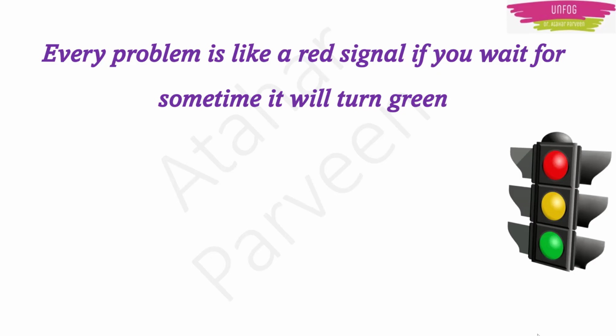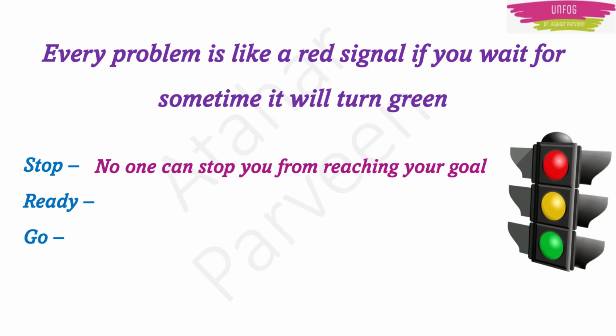What do these traffic signals say to us? Stop, ready, go, right? Red light means stop, yellow means get ready, and when the green light is on, we should keep going in the traffic. So just remember this: stop, ready, go. Now these three words are teaching us something very important. Stop is telling us that no one can stop us from reaching our goal.